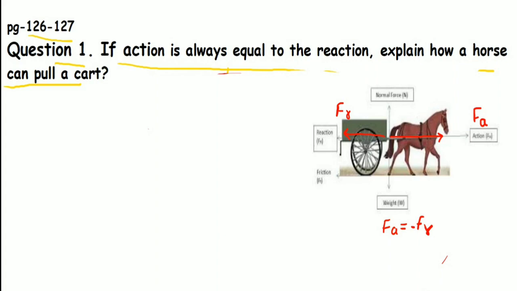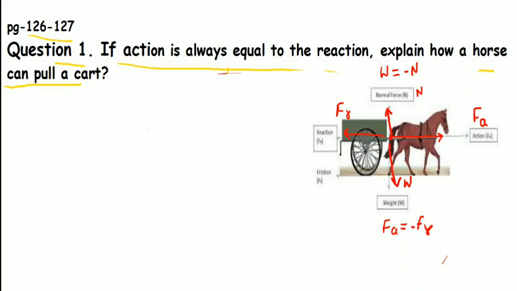Now, if we consider the horse and cart a system, the weight of this system acts downward. To compensate this force, an upward force will act, and this is called the normal force. The normal force and the weight of the system are equal and opposite to each other.